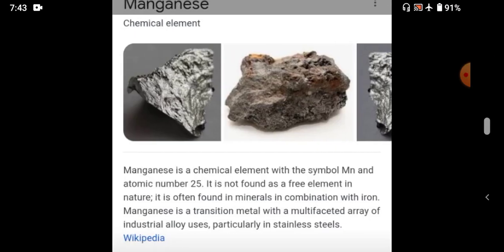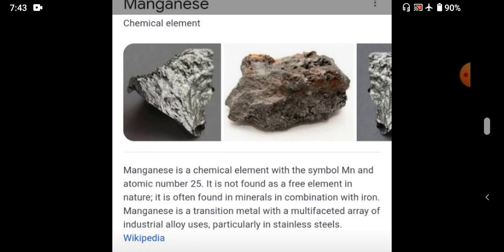Then the second example is manganese. Manganese is a chemical element. It is not found as a free element in nature. It is often found in minerals in combination with iron. We cannot find it freely in nature.